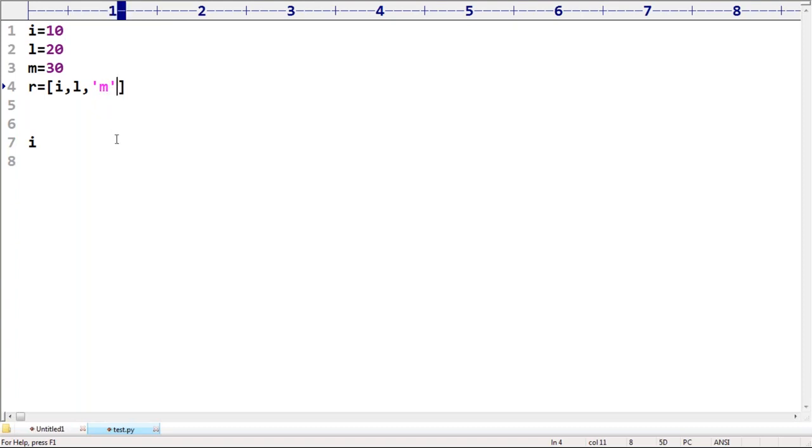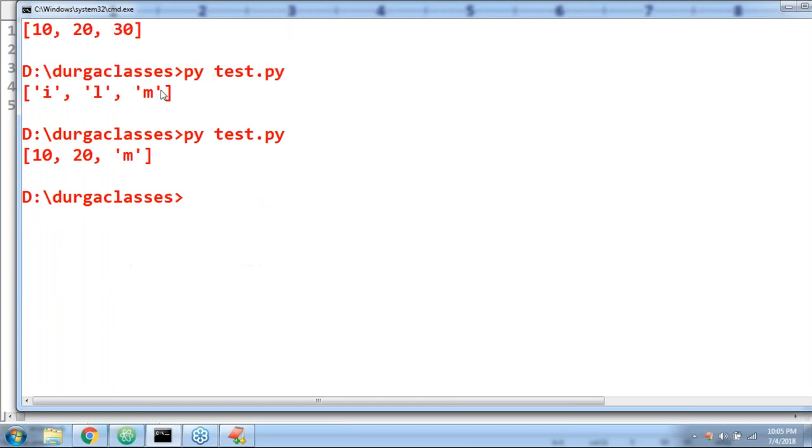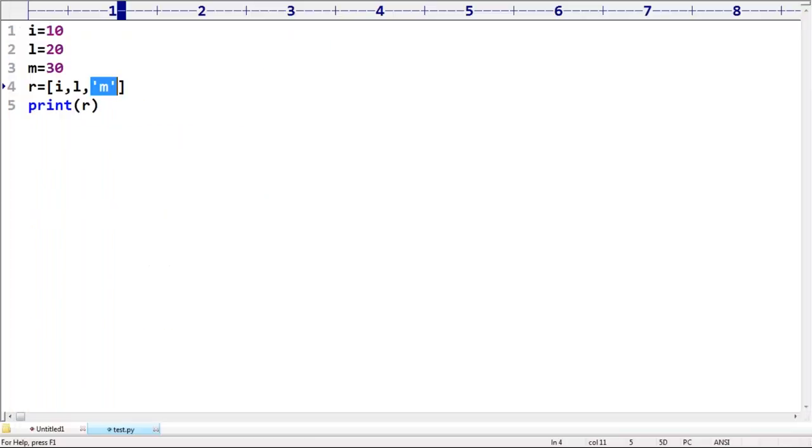Whenever we are taking code symbols, it is considered as a string object. Now instead of considering the M value, it is going to treat itself as an object. If I print R, what is the output we are going to get? Yes, 10, 20, and then M, because you are providing a string object, not the variable name. That string object itself is valid. 10, 20, M. Good. Okay.